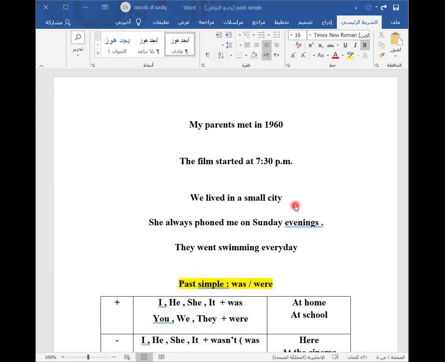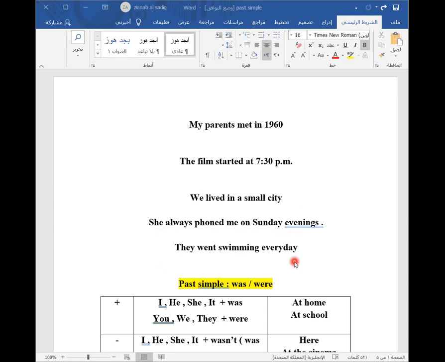When I say repeated actions in the past, I mean it is like talking about my routine. So when I had a routine or a habit, I can use the past simple. For example, when I say she always phoned me on Sunday evening, it was a habit for her to phone me on Sunday evenings. I have another example: they went swimming every day.